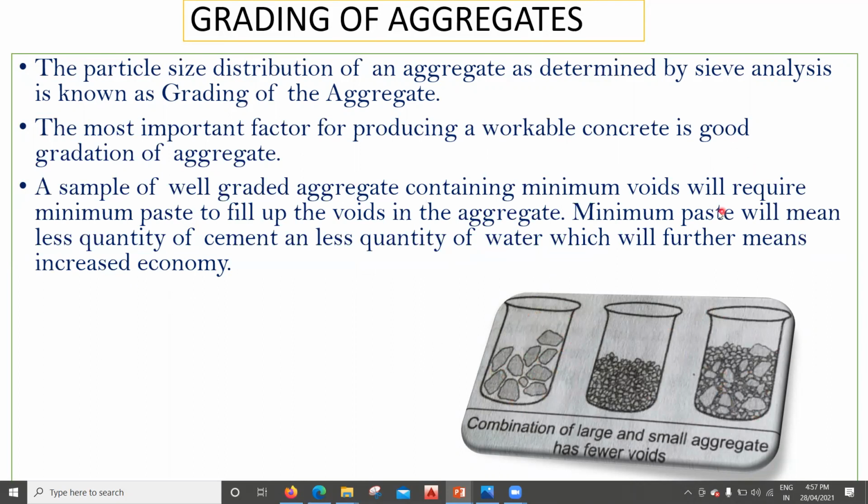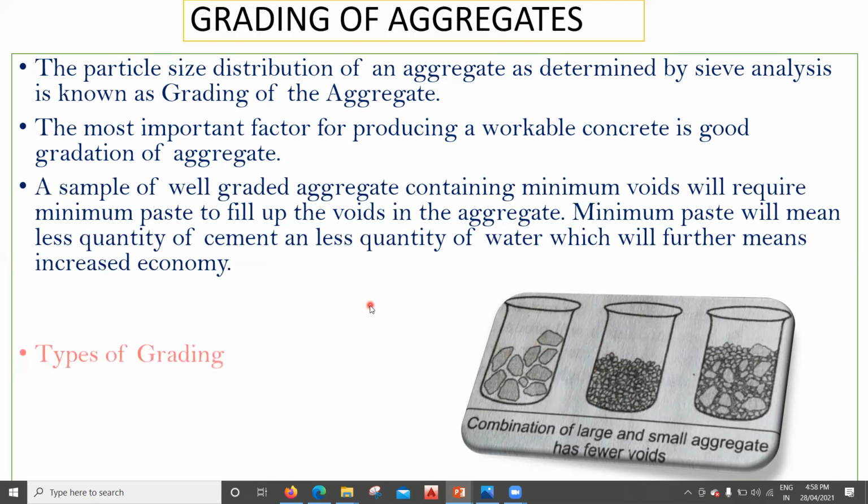So minimum paste will mean less quantity of cement and less quantity of water, which further means there is an increased economy. If you're using a lesser amount of water and less cement paste, then the quantity of cement has come down. So the cost has also come down. That means the increased economy has happened, right?